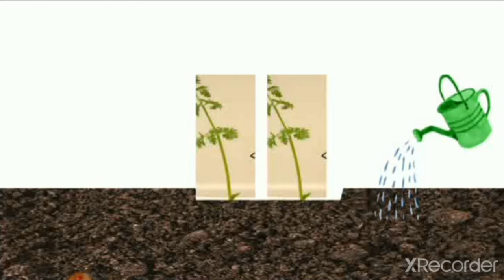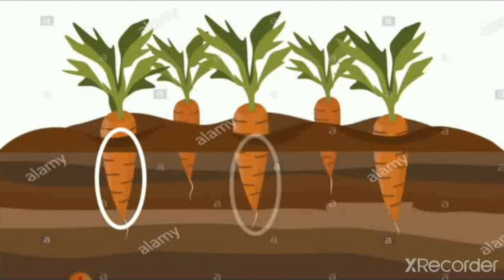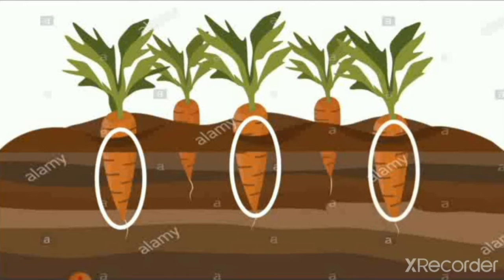And like that, carrots start growing and we see the root of the plant which grows underground. And carrot is the root of the plant. Like that, all root vegetables grow, that we learned yesterday.